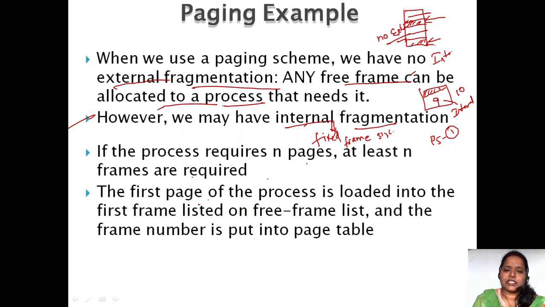The first page of the process is loaded into the first frame listed on the free frame list. You will have filled frames and free frames also. Whatever free frames are there, we place the newly arrived process onto those free frames.